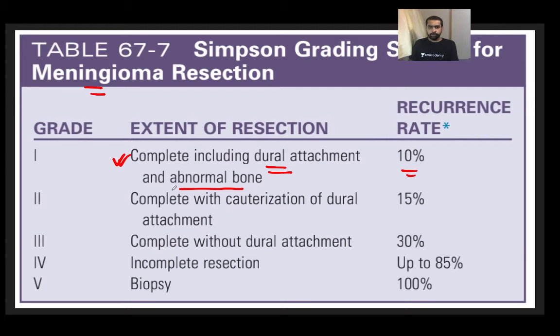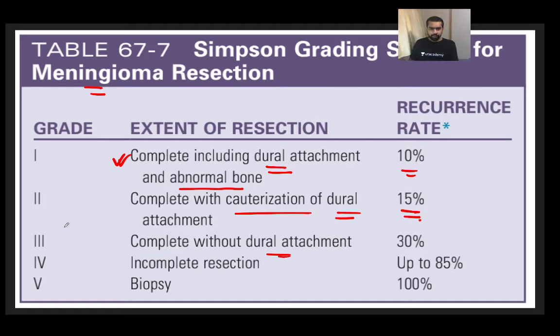If you are able to completely remove the meningioma, but you just cauterize the dural attachment, you're not able to completely remove the dural attachment. Now in this particular case, you just cauterize it, and with this the chances of recurrence are around 15%. Now grade 3 is a complete resection without removing the dural attachment. So here you do not remove anything of the dural attachment. So the chances of recurrence are around 30%.